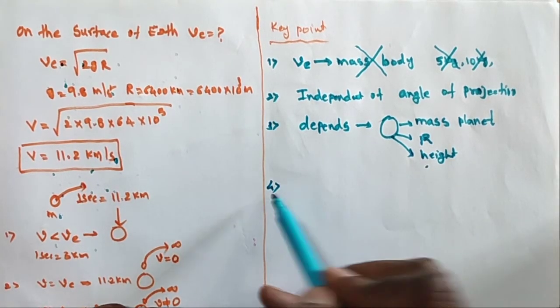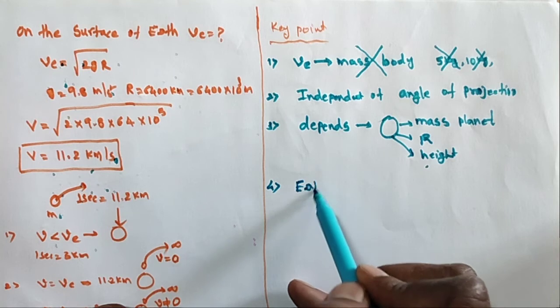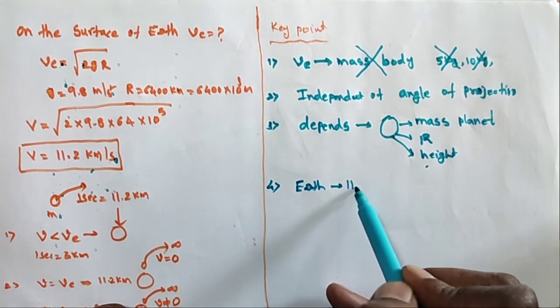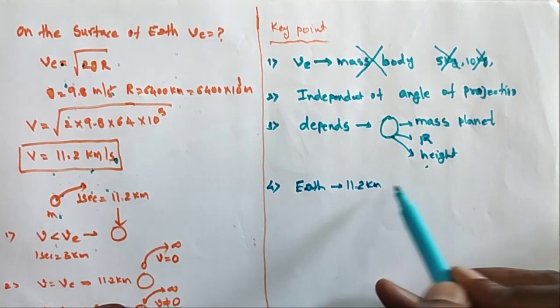On Earth, the escape velocity is equal to 11.2 kilometers per second.